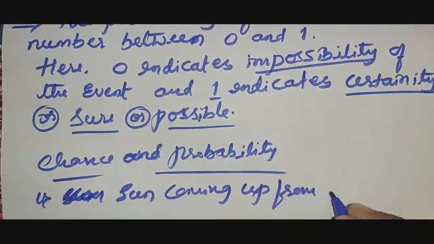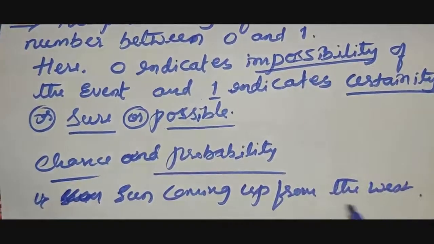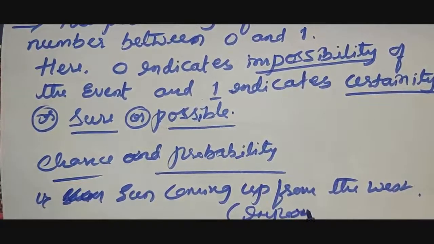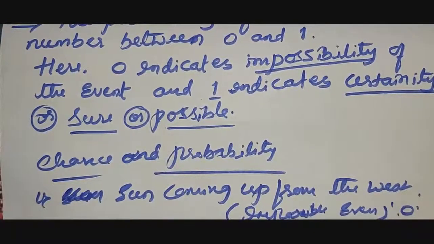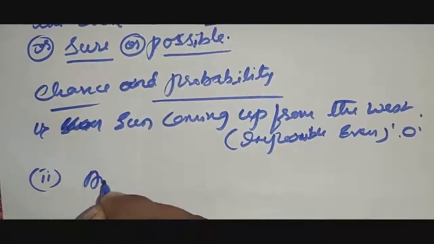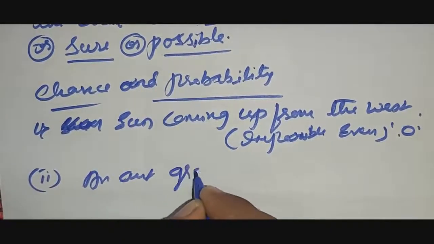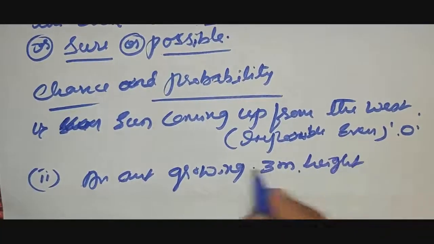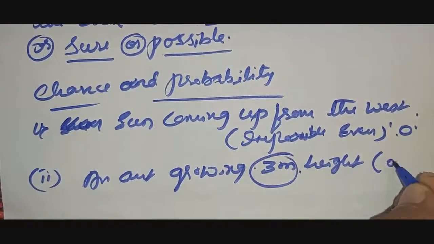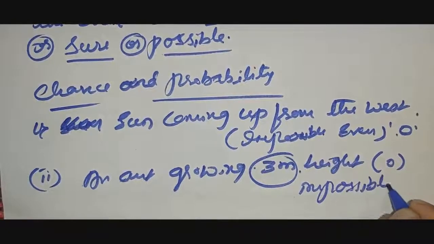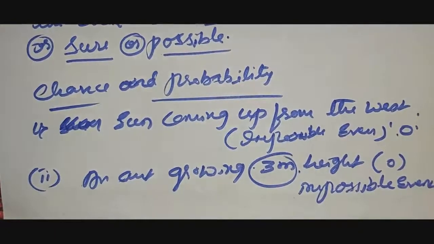This is also an impossible event, that is 0.